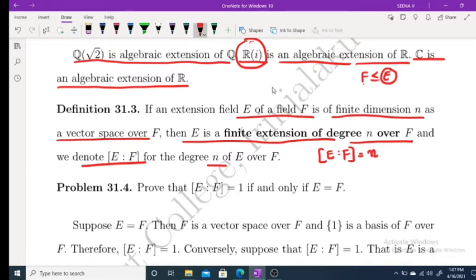If E is a finite dimensional vector space over F, then we call E a finite extension of F. And if the dimension is n, then we call it a finite extension of degree n over F.